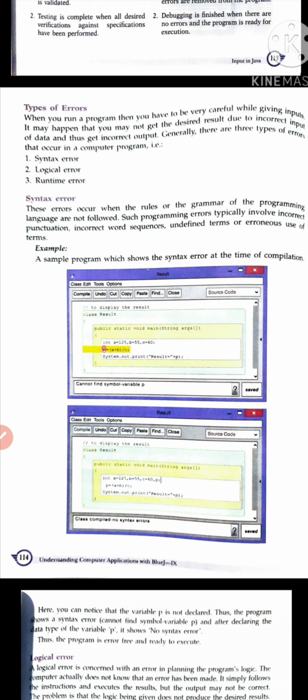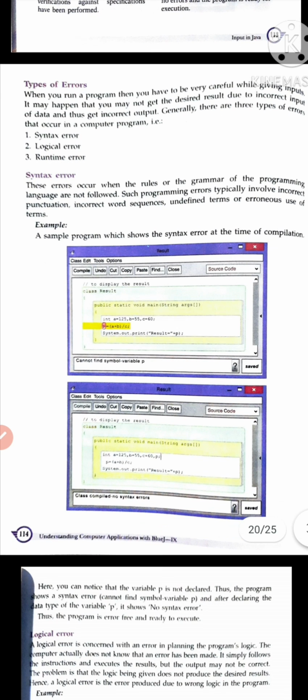Means if we are doing something wrong with the grammar, then it is a syntax error. Means whatever we are having as described earlier, the syntax, the way of writing a particular thing, you are not supposed to change it. Just remember that. You are not supposed to change these small things which are predefined for you. Then you are getting an error, that is a syntax error.